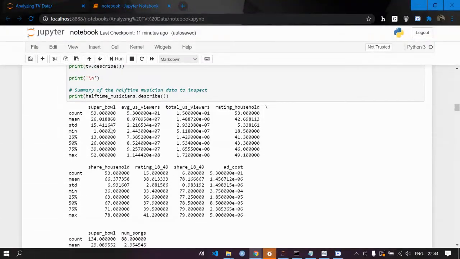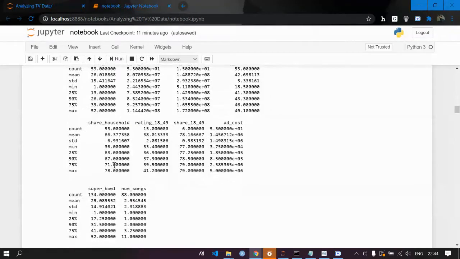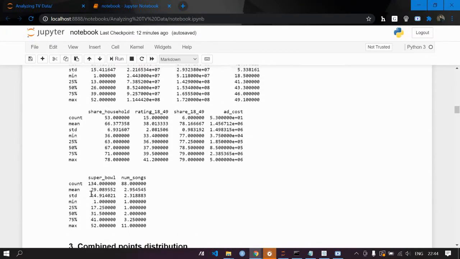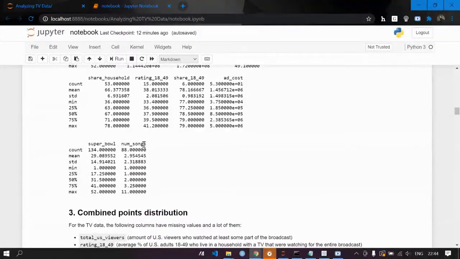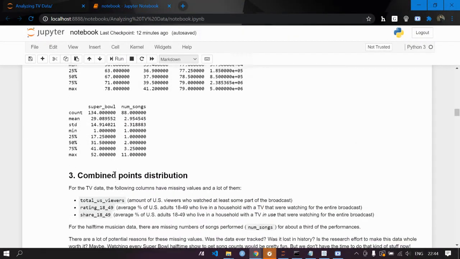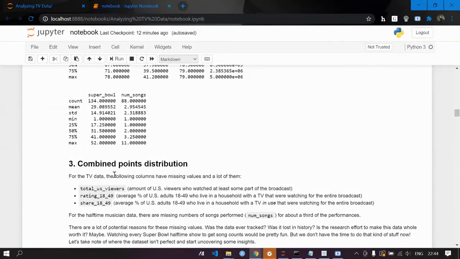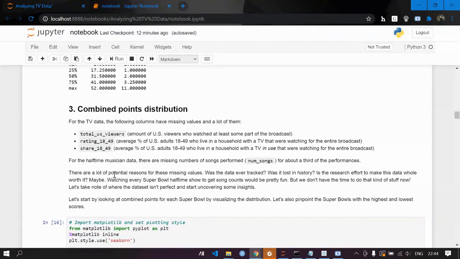This is the summary of the TV data, and then the summary of the halftime musicians. You can see from here the summary, then the combined points distribution. For the TV data, the following columns have missing values, and we have seen the total US viewers and rating.